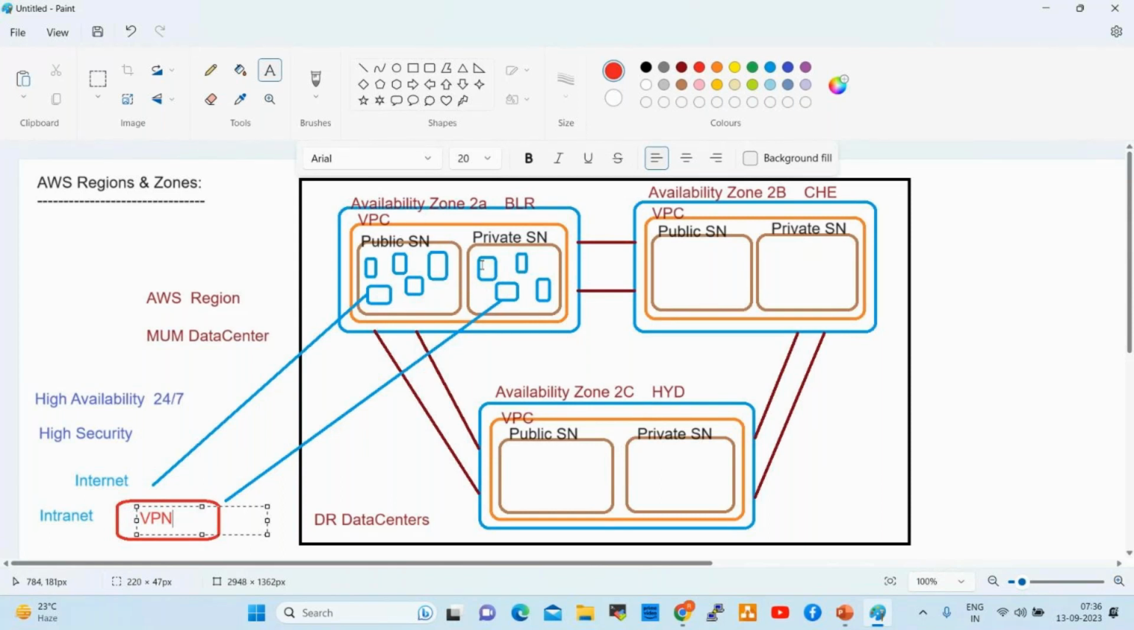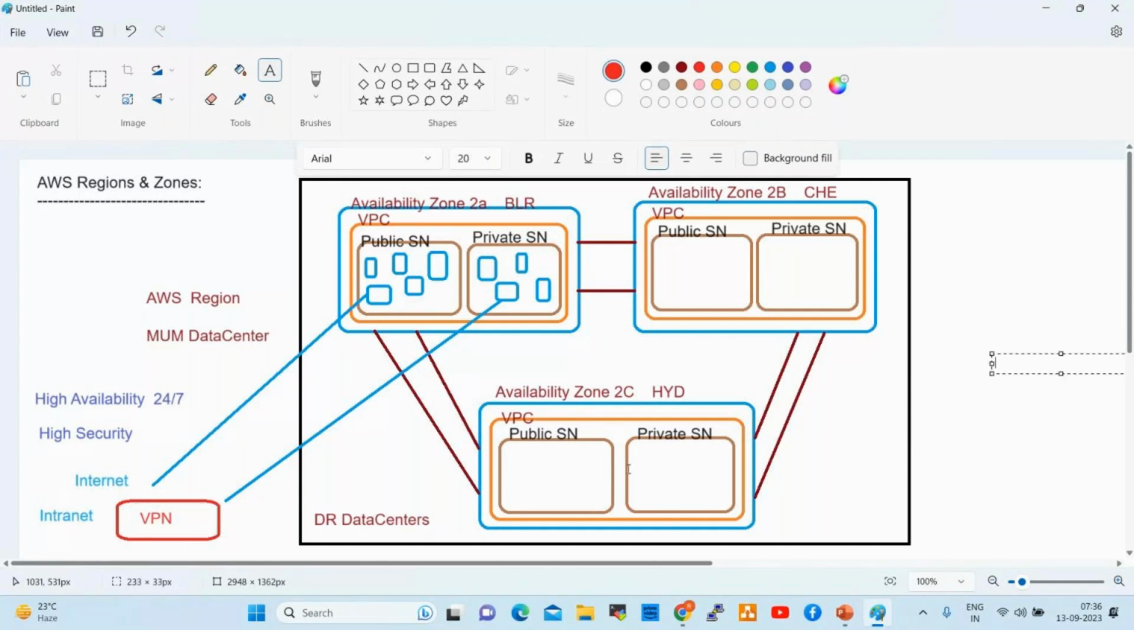In the cloud, in AWS, 80% of the activities will be taken care of by the AWS vendor only. The other 20% we have to take care of, which is creating servers, subnets, storages, and resources, whatever we require. Any questions up to here, anyone?